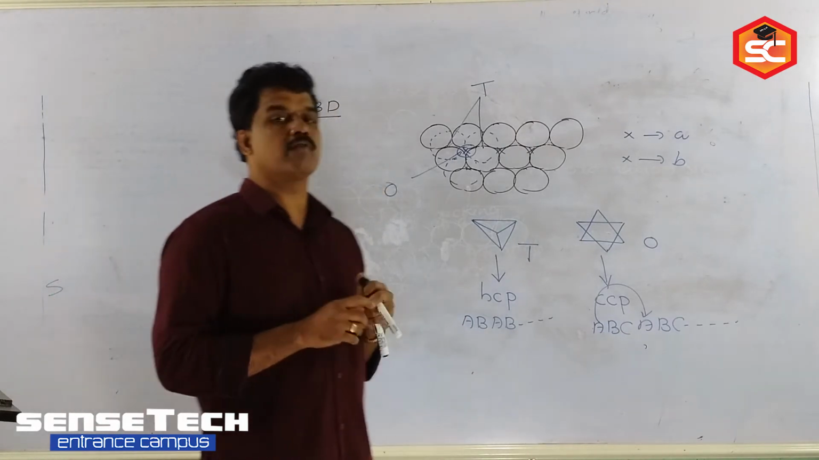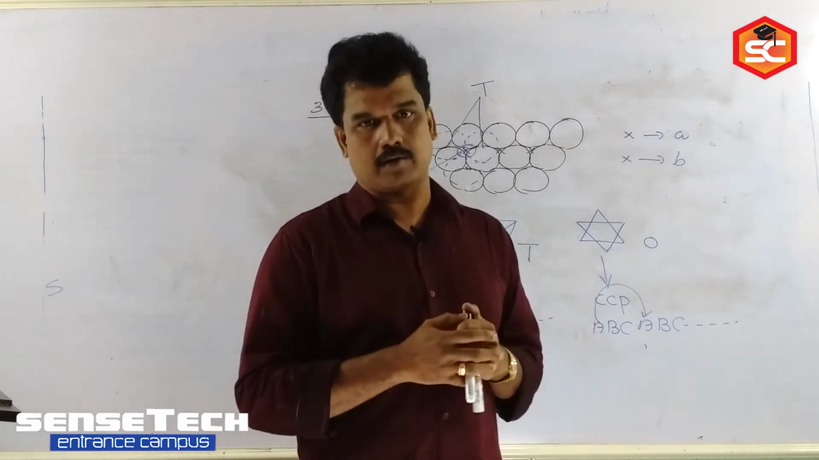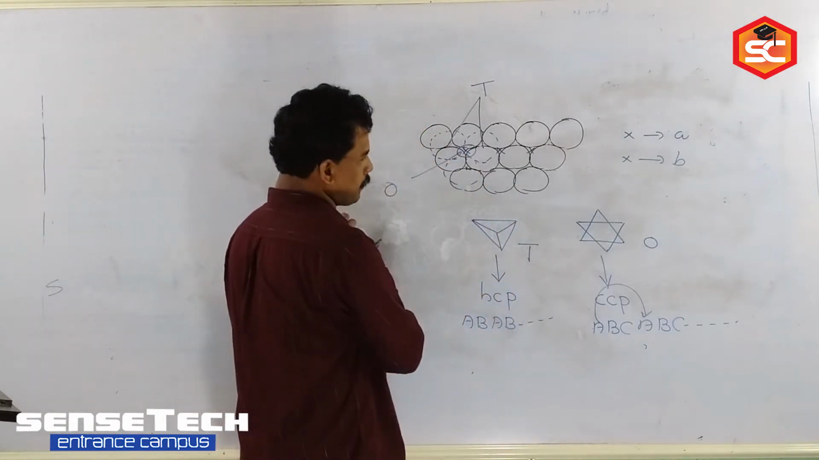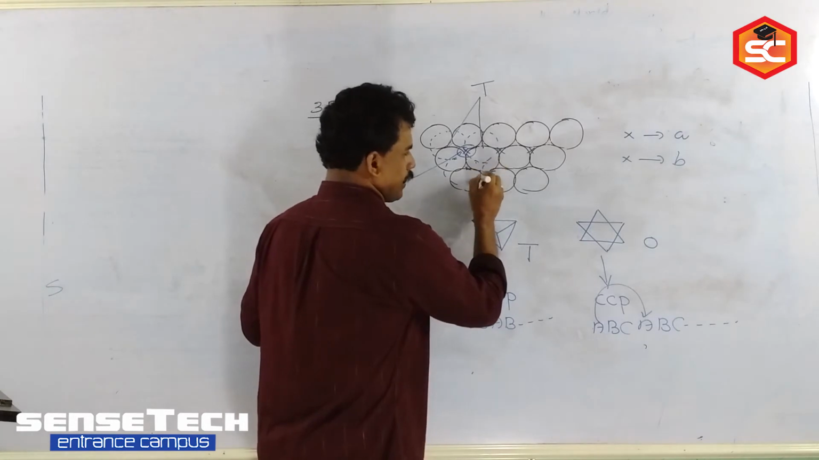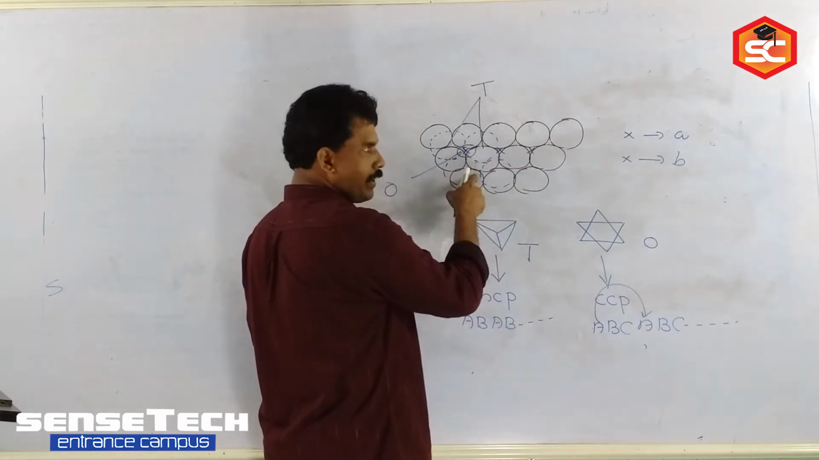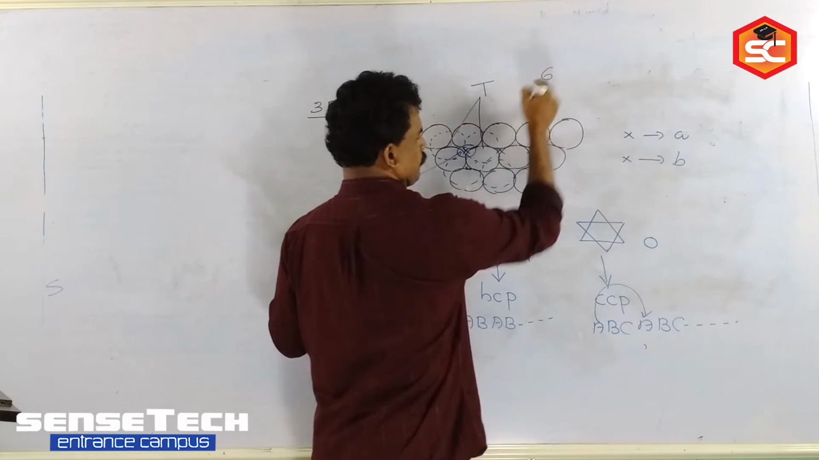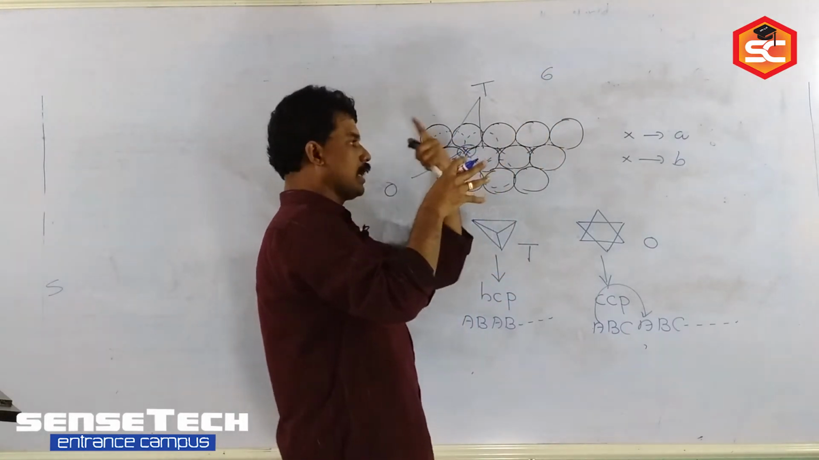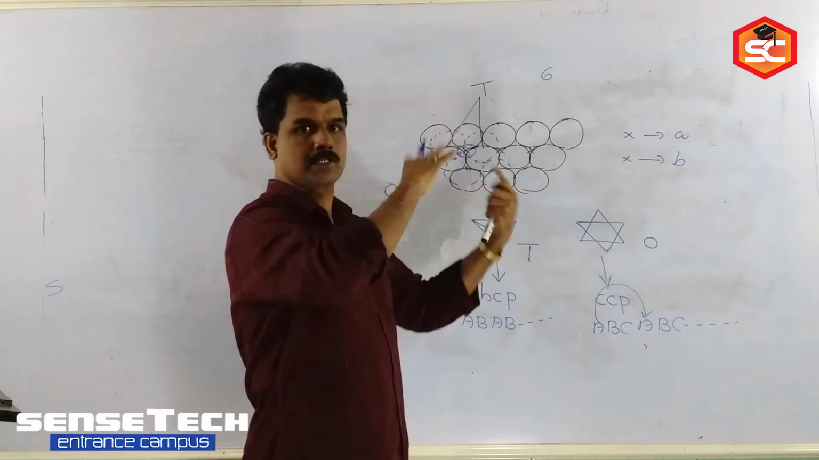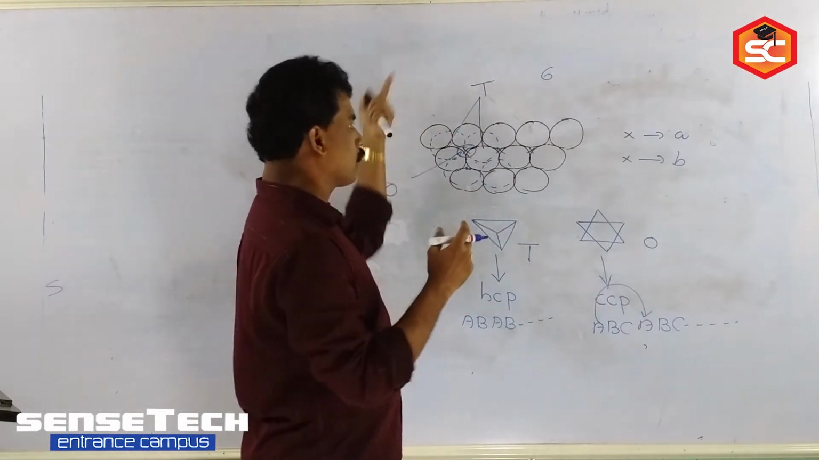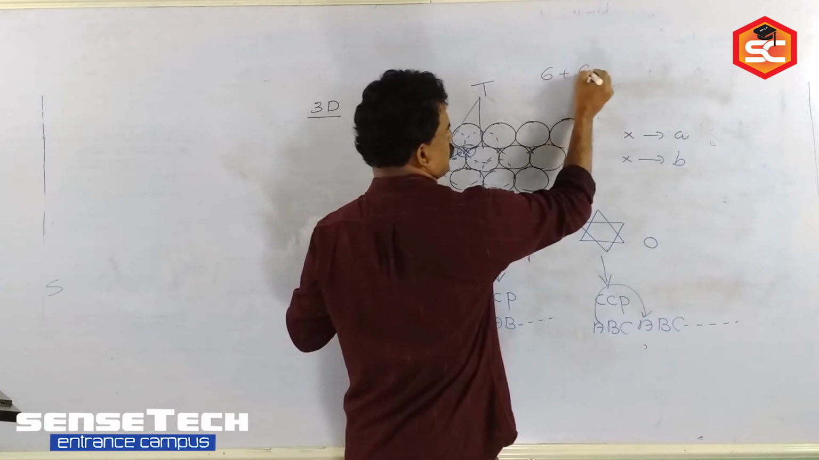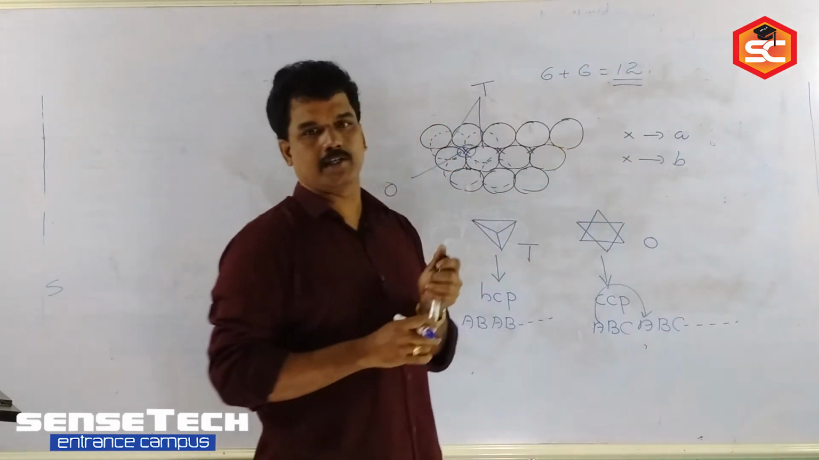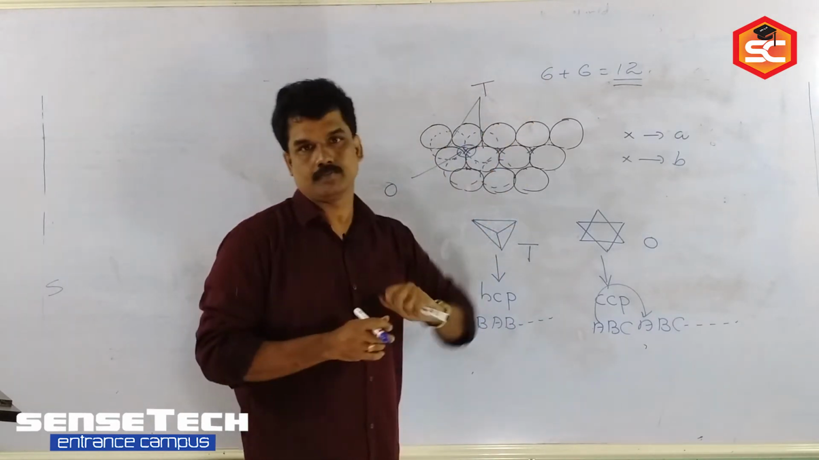And in 3D packing, when noting the coordination number, it is very difficult to identify it directly. Actually, when you consider the first layer, the coordination number is 6. And in the layer above, how many particles? 3. And the same way below also, 3. 3D means we are taking both directions, so above 3, below 3. So 6 plus 6, the coordination number in both the HCP and CCP arrangements will be 12.